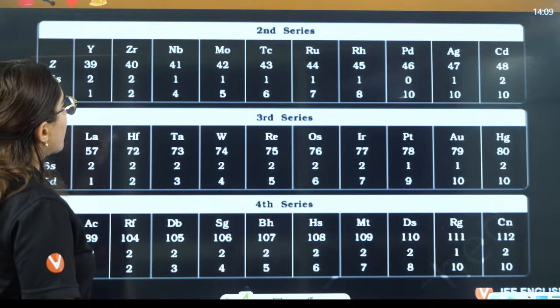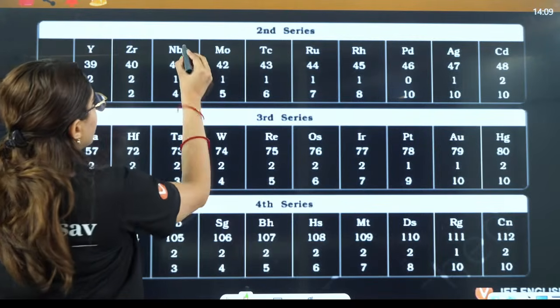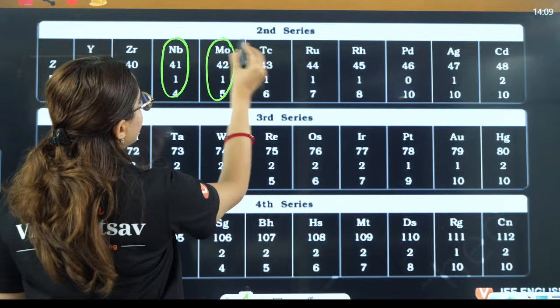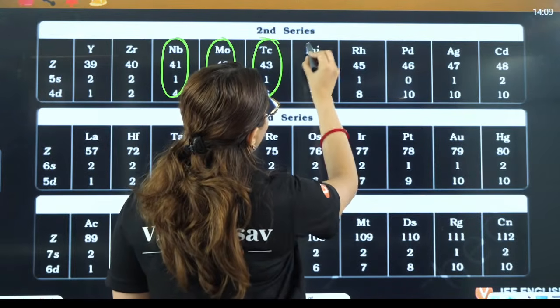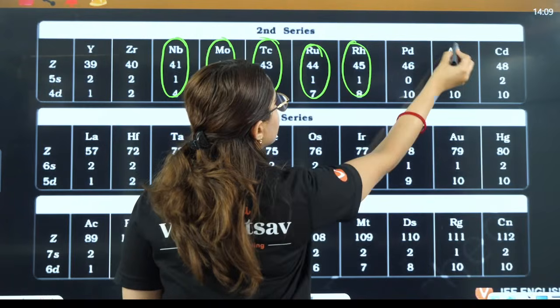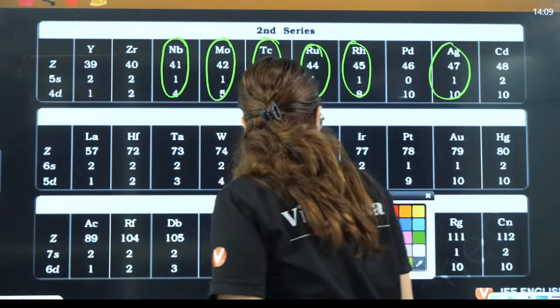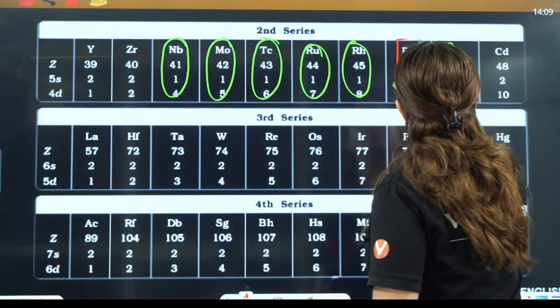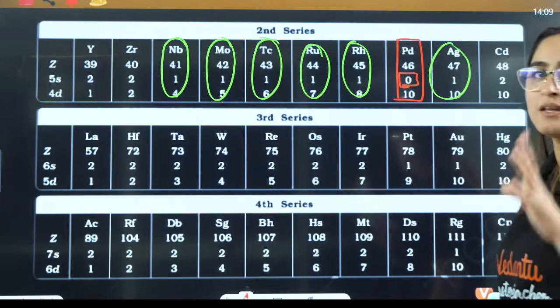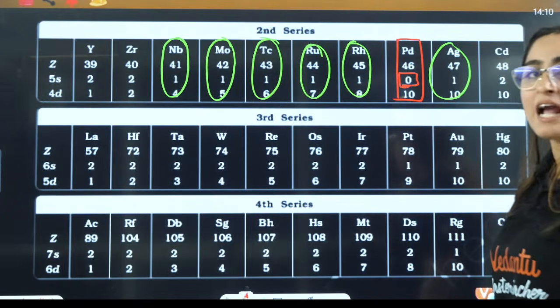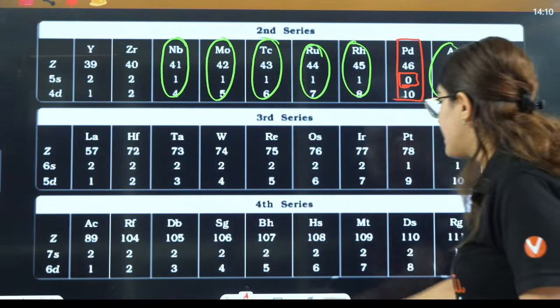In this case, here you have the exceptions molybdenum, tungsten, sorry, technetium, you have this one, this one, this one, and very important is platinum. It is the only element which has 0 electrons in the s orbital in the entire transition series, right?